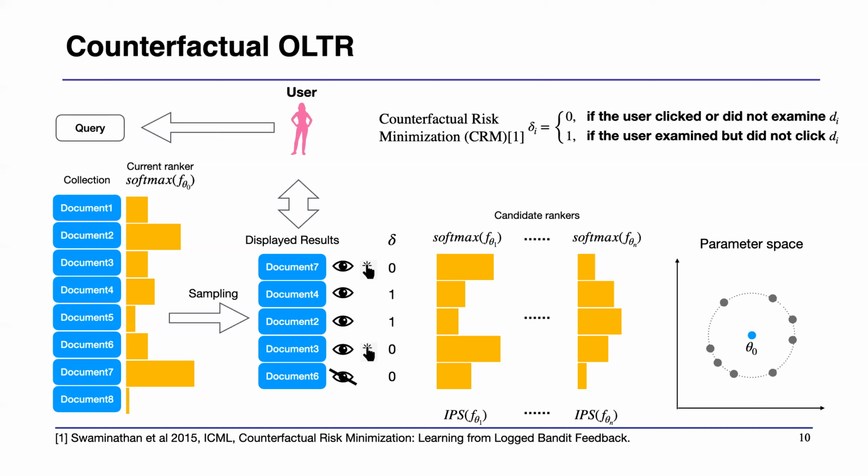So now we have user click feedback, and next, same as interleaving or multileaving methods, we randomly generate some candidate rankers by shifting the parameters of the current ranker on its unit sphere in the parameter space. And we do the softmax again for all the candidate rankers so that we have the probability distribution to compute the IPS score of each candidate ranker. Now, the winner rankers are those with IPS scores smaller than that of the current ranker, because smaller now indicates that those rankers have lower risk. And we update our current ranker a tiny step towards the mean of the winner rankers.